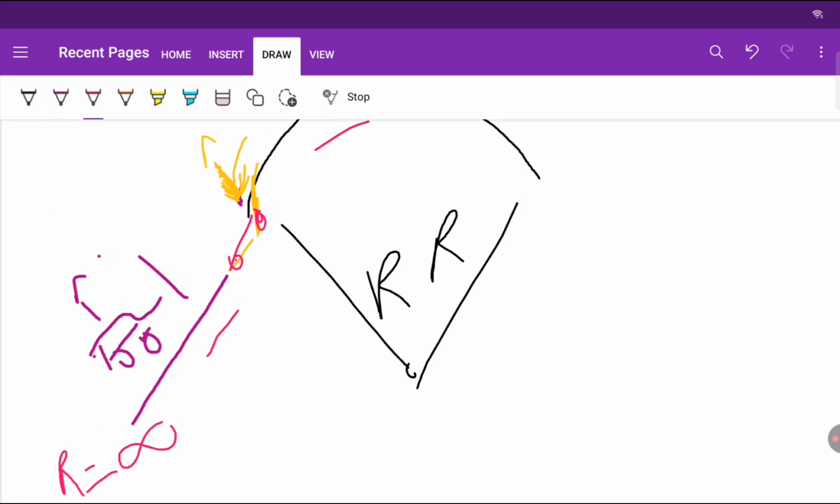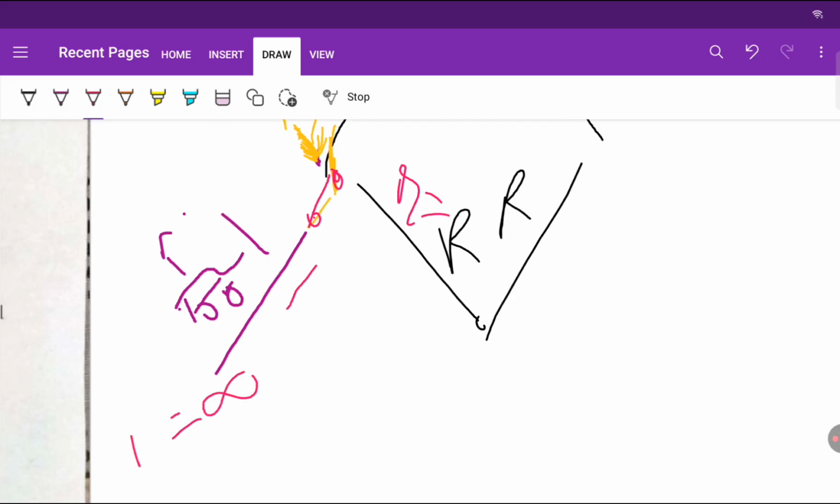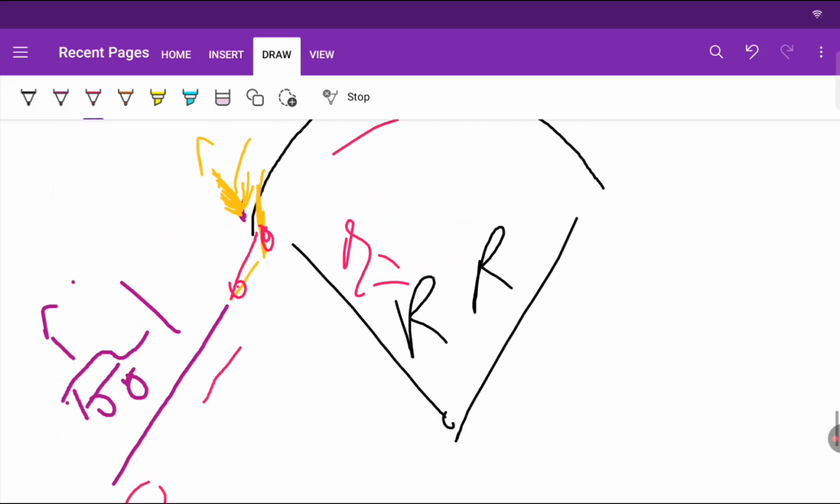At this other point the radius is r, right? Exactly at this point, it will have infinite radius. But as the curve moves, this tangential curve will have radius starting from infinity, and at this end it will have radius r. So the radius is varying from infinity to r.